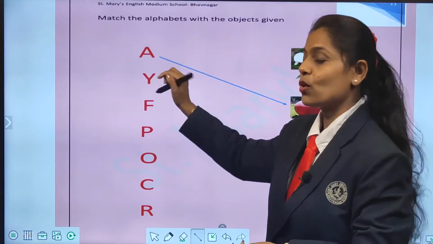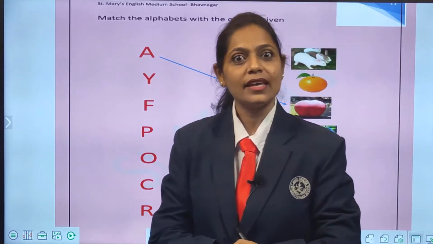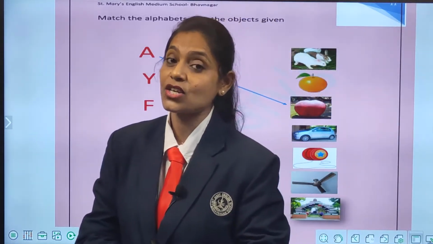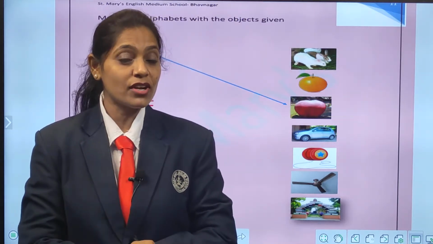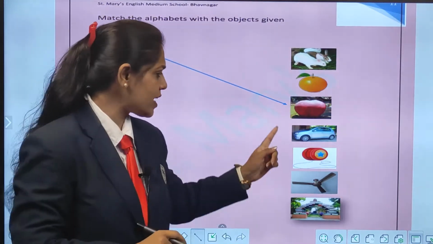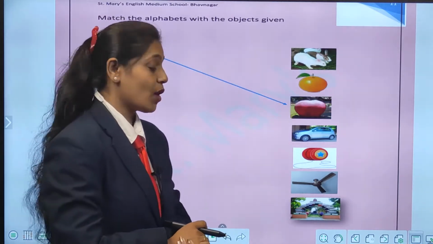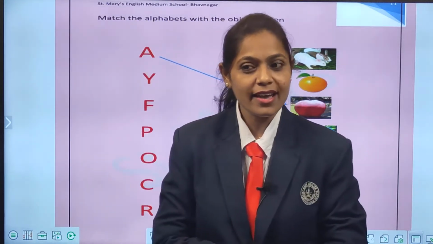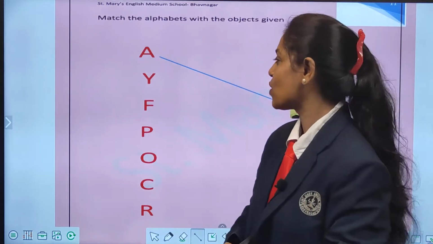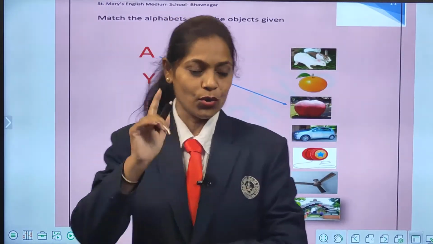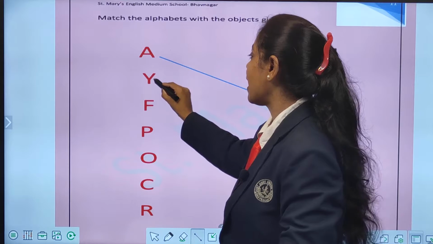Now, here look. Which alphabet is that? Yes. Correct. Y. Can anyone tell me, look at this picture. What will it be? Y for? Yes, come on. Correct. Y for yo-yo. So what are we going to do? Yes.